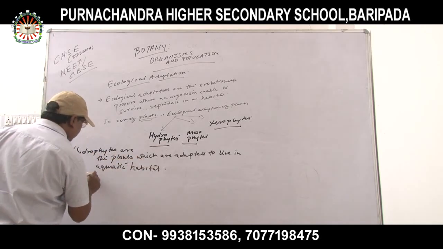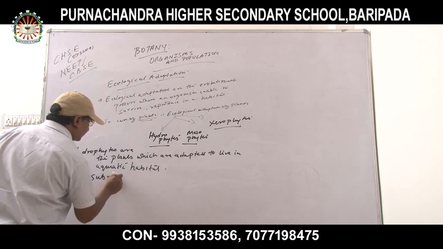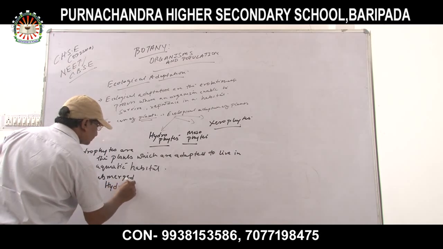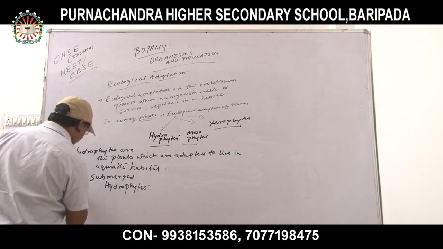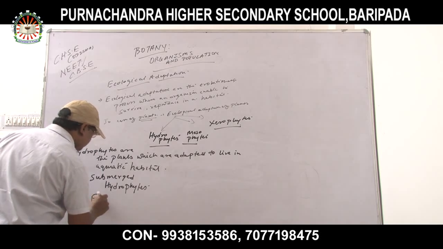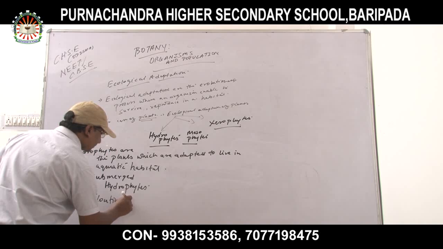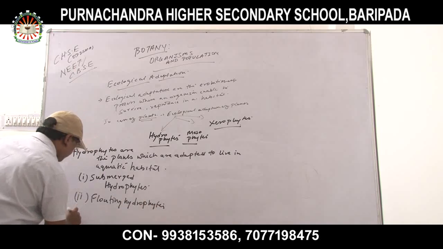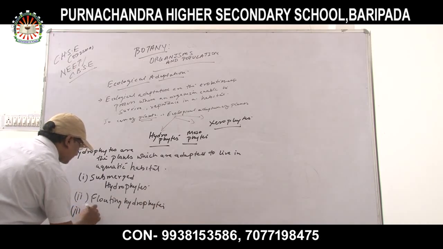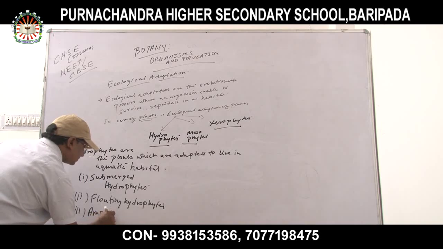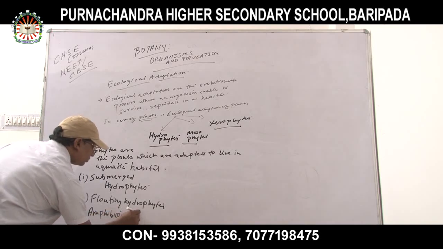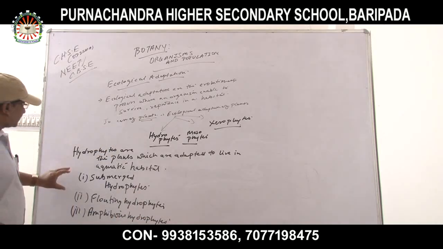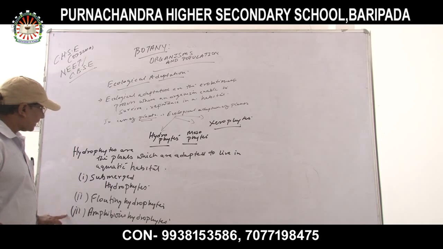First one is submerged hydrophytes. Number two, floating hydrophytes. Number three, amphibious hydrophytes. Okay. What is the difference between submerged hydrophytes, floating hydrophytes, and amphibious hydrophytes?